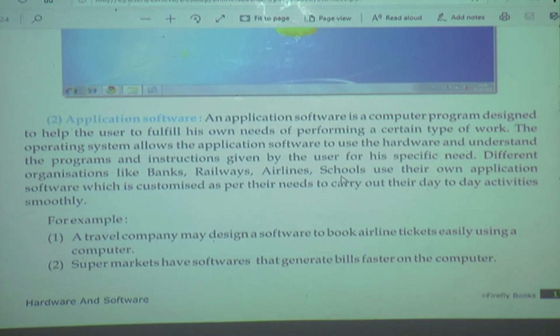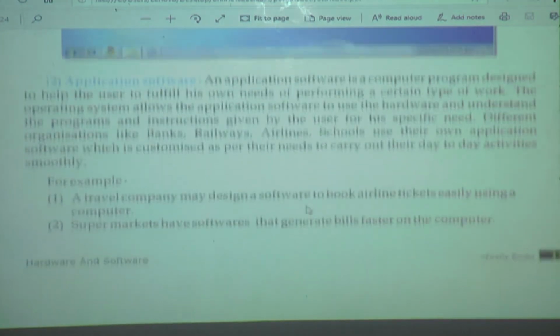That type of software is called application software, and it is designed by the end user's requirements. End user means us. If this software is used in a supermarket, they must build software for generating the bill. If they are using it in a travel company, then it is for booking the ticket.